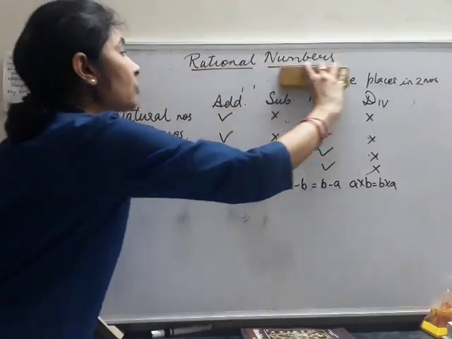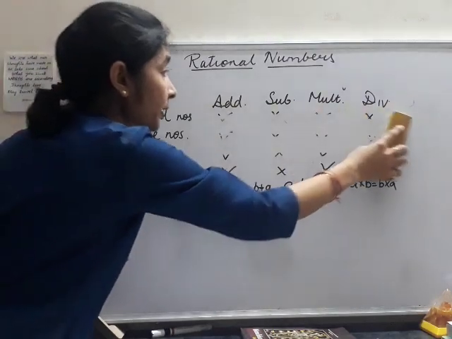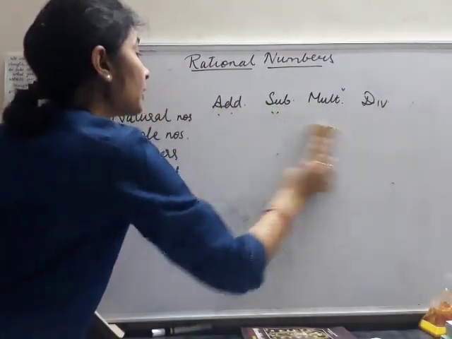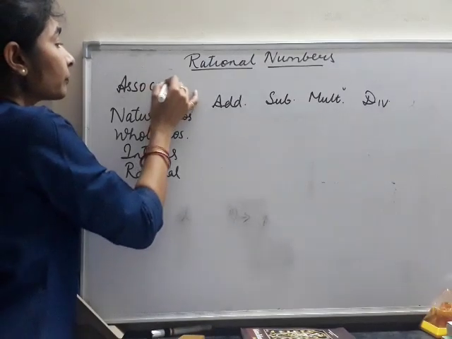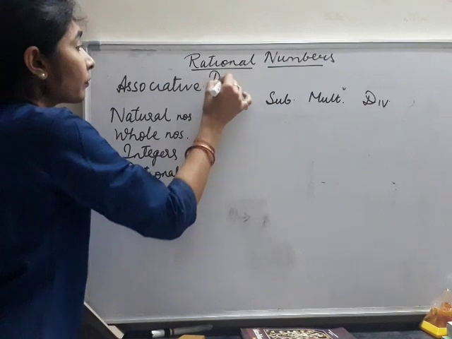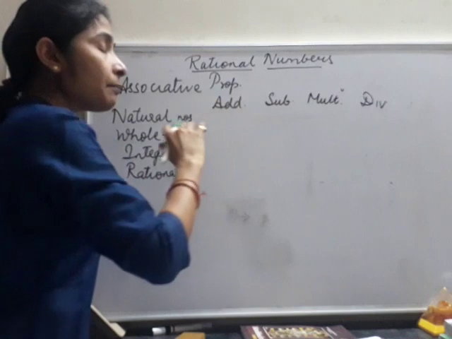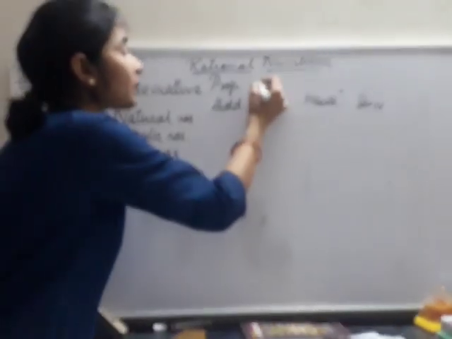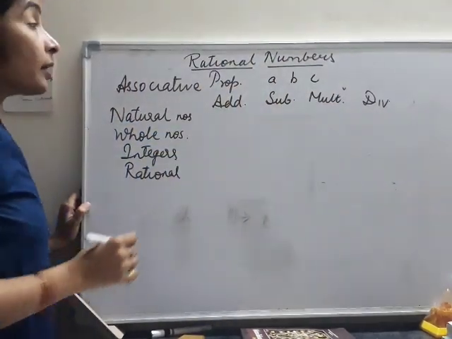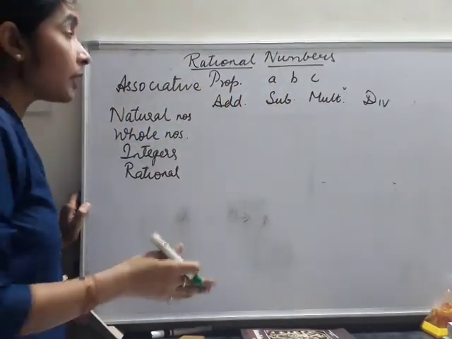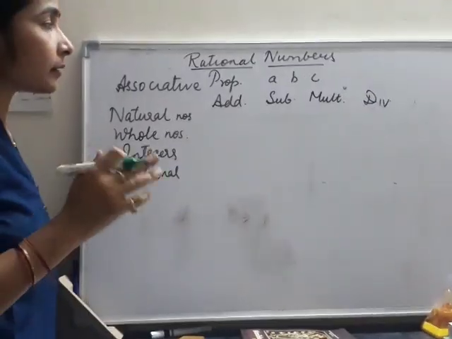Now we come to the associative property. In case of the associative property, we are having three numbers, for example a, b and c. Now, if we change the grouping, then in case of addition, subtraction, multiplication and division, are the answers the same or do we get a different answer?